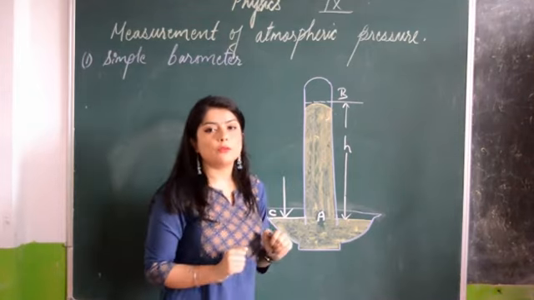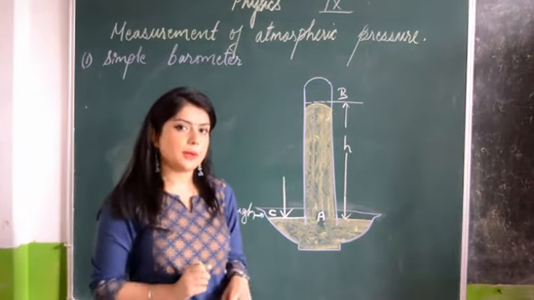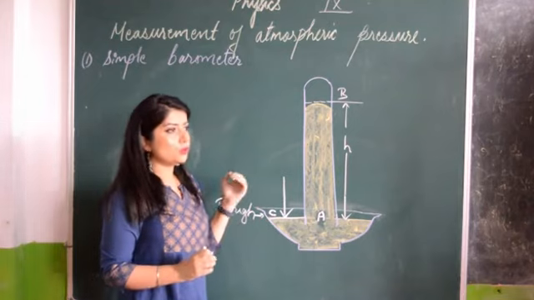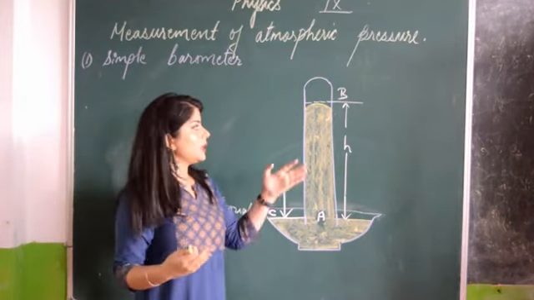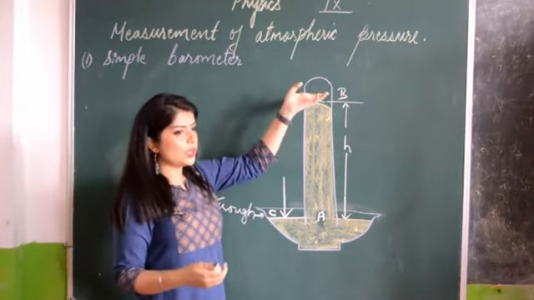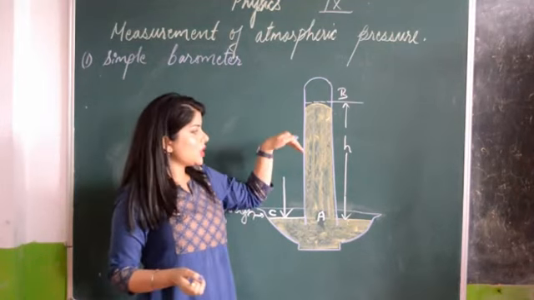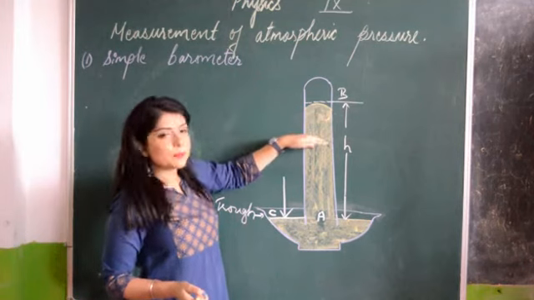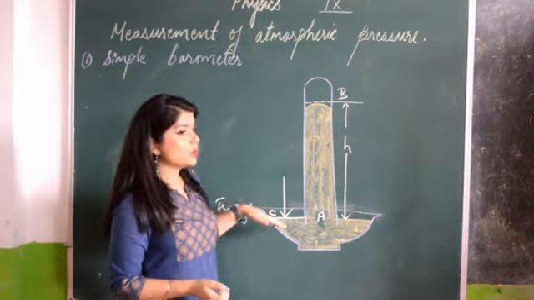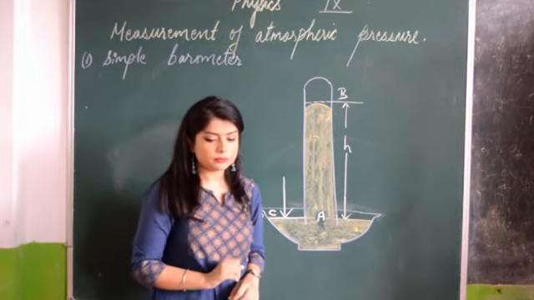That is how a simple barometer works. It is used to measure the atmospheric pressure. If it is more, the level increases. So if the level is increased, we have to know that the atmospheric pressure is more. If this level is slightly less, then the atmospheric pressure is less.